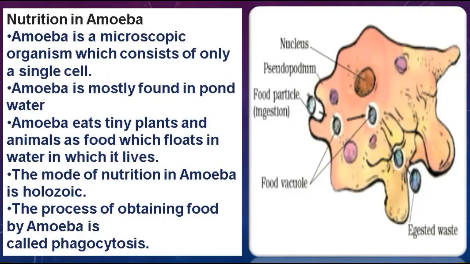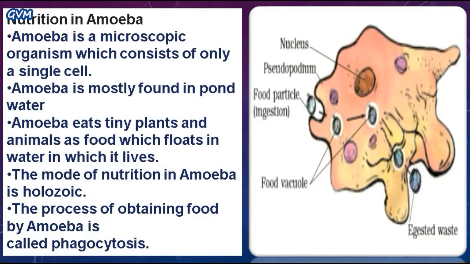Students, now in this section we will understand how some microorganisms like amoeba get their nutrition. So here we will learn nutrition in the case of amoeba. Students, amoeba is a microscopic single-celled organism and it is found in pond water. And amoeba eats the tiny plants and animals which float in the water where it lives. And the mode of nutrition in amoeba is holozoic.